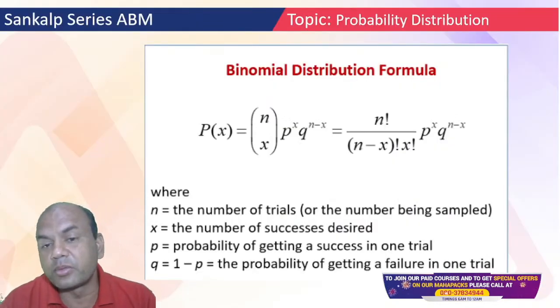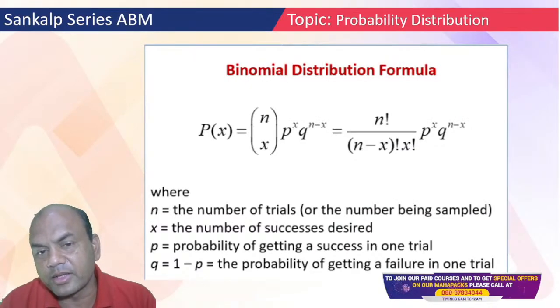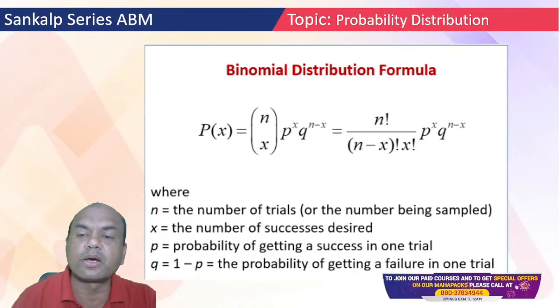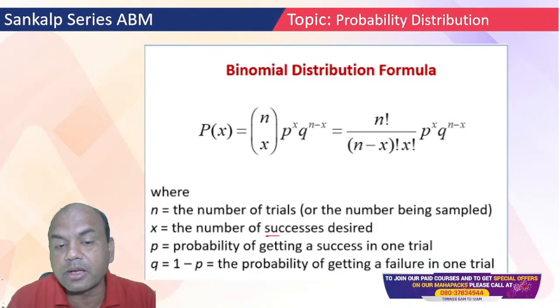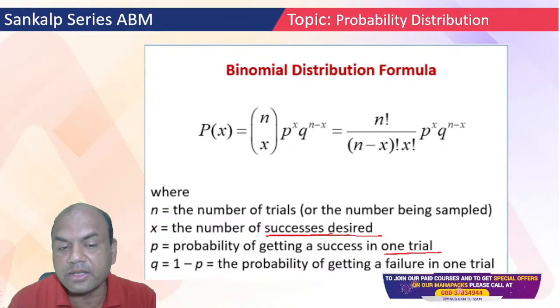Now, binomial, this is the formula for binomial: nCr into p raised to r, q raised to n minus r, or x we call it. So nCx, p raised to x, q raised to n minus x. n is the number of trials. x is the successes required. p is the probability of getting success in each single trial, and q is the probability of getting the failure. So this is binomial.